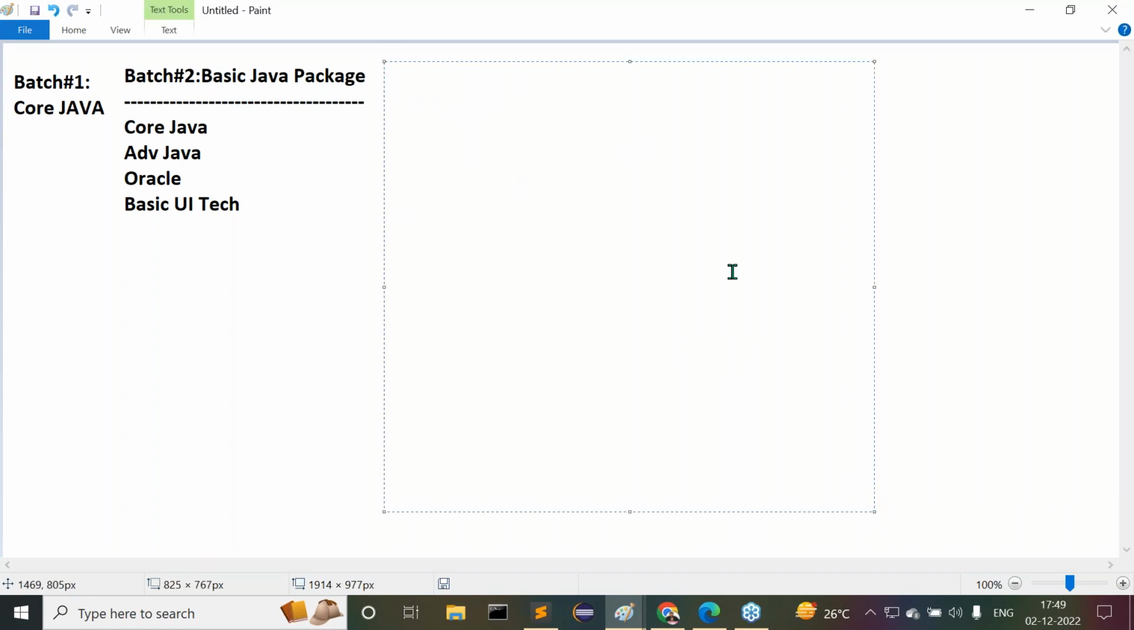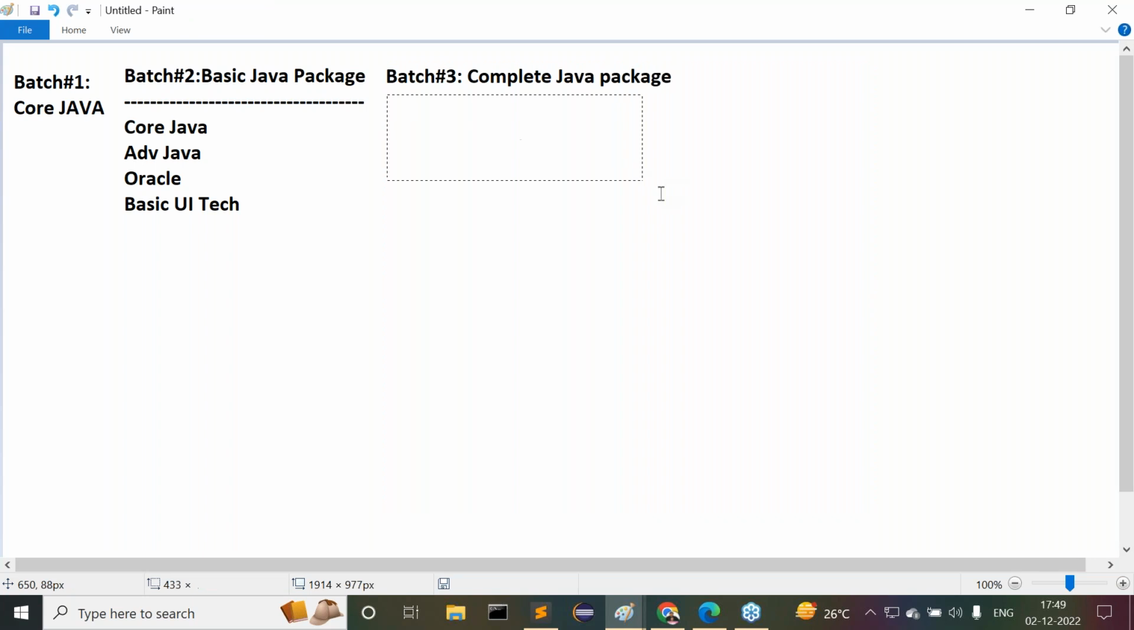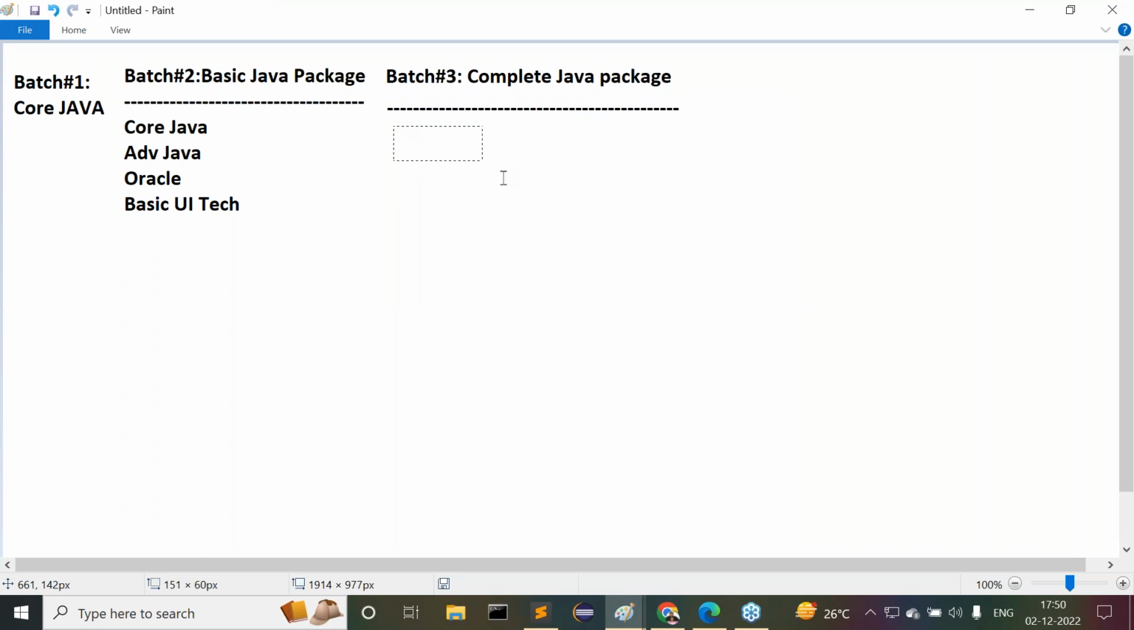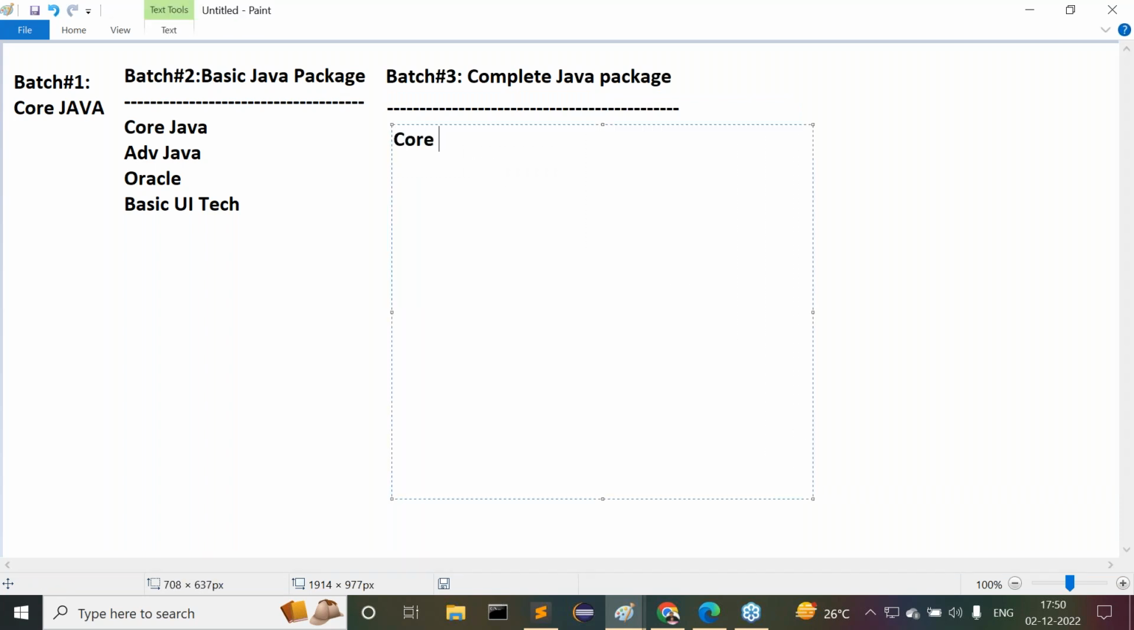Observe carefully. Another one is batch 3. What is this batch 3? The Complete Java Package. What exactly are we able to cover in this Complete Java Package? Understand this clearly. Inside this, the first one is core Java, and the second one is advanced Java. The third one is Hibernate, the fourth one is Spring, the fifth one is Spring Boot, and the sixth one is microservices.